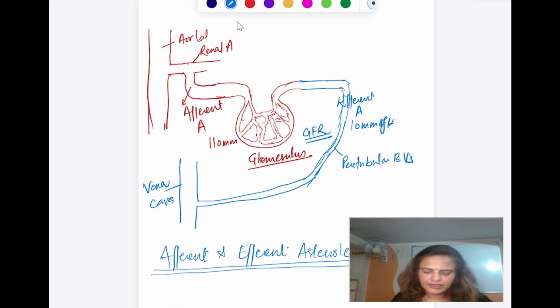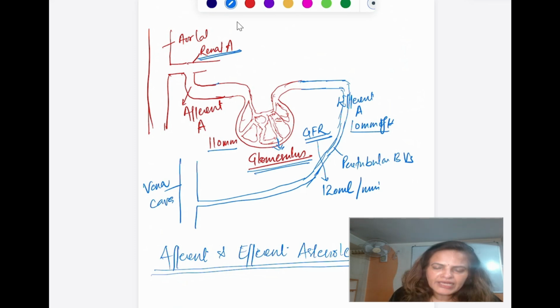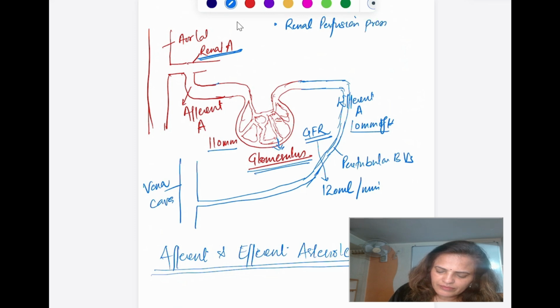Now because of this pressure buildup between this side and this side, the filtration takes place. So what is the normal GFR? It is 120 ml per minute. Now what happens if there is a bilateral renal artery stenosis? This renal perfusion pressure does not develop, or it is decreased.